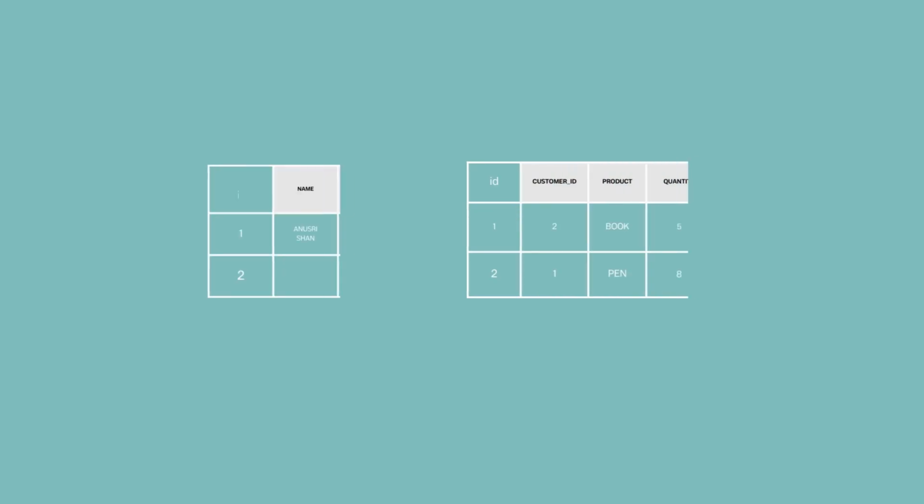See, we have two tables here, and here we have a relationship. By using this ID, these two tables are interconnected. See here we have the names Anushree and John, whose addresses are ABC town and EFG town. Here we can see the same ID 1. In the second table, see the customer ID 1, and we can identify the name Anushree, whose address is ABC town and whose product is pen, and she bought 8 pens. That is how the two tables are interconnected. This is called a relational database, and next is the non-relational database.